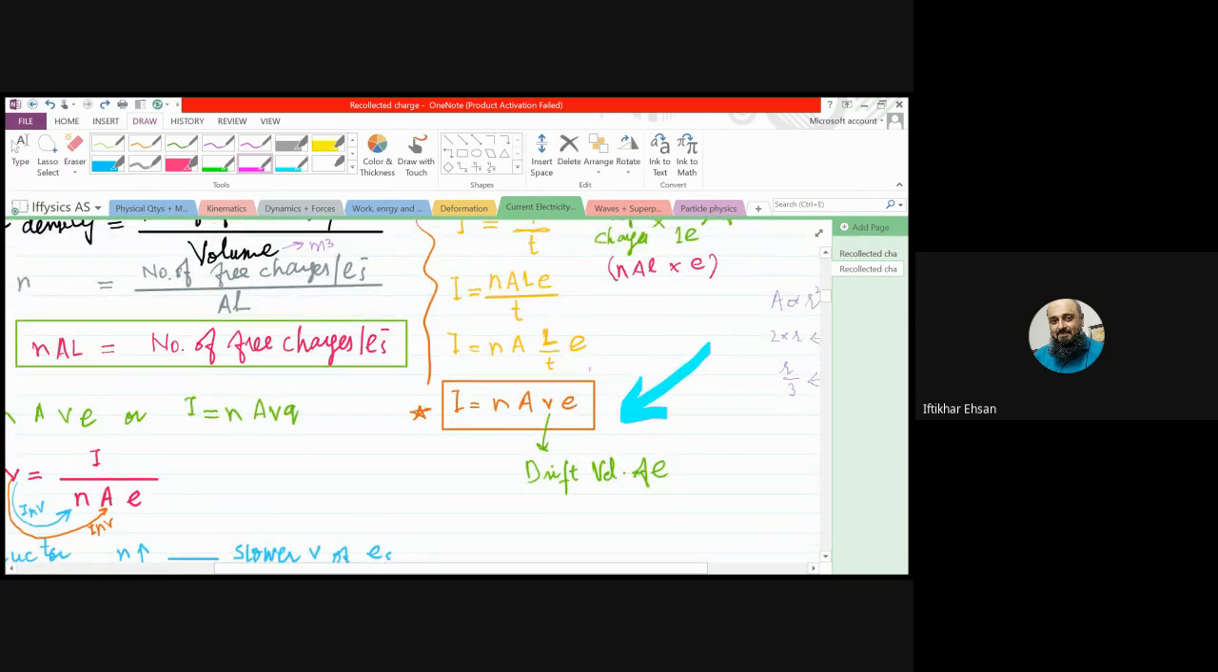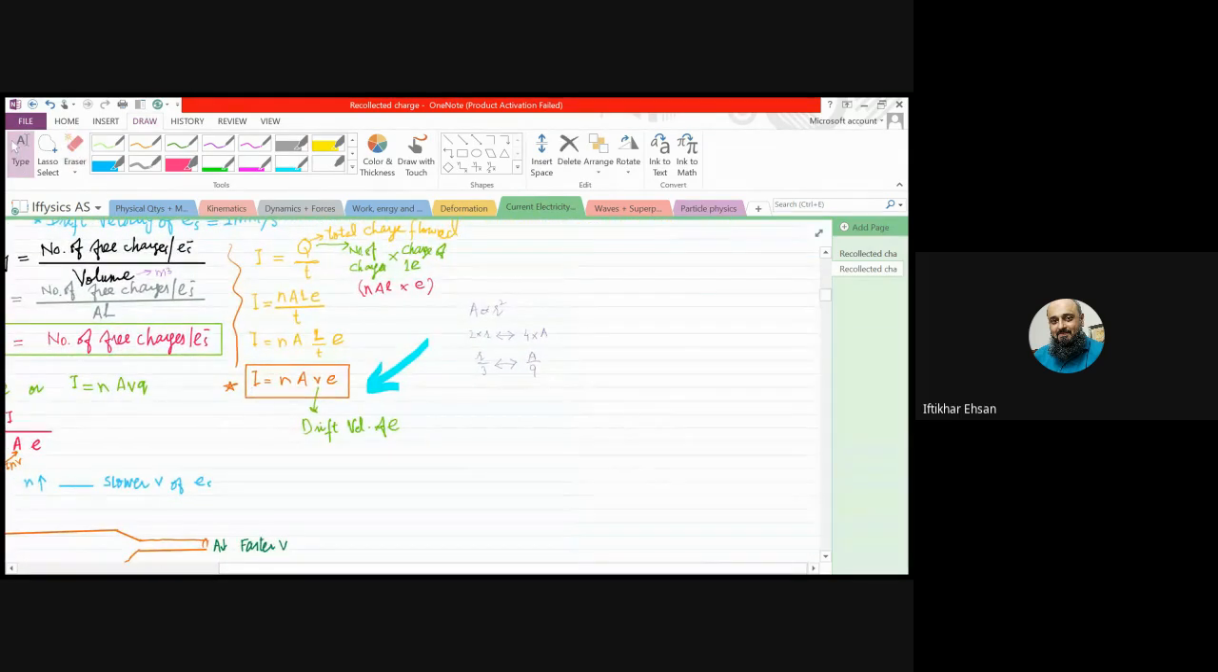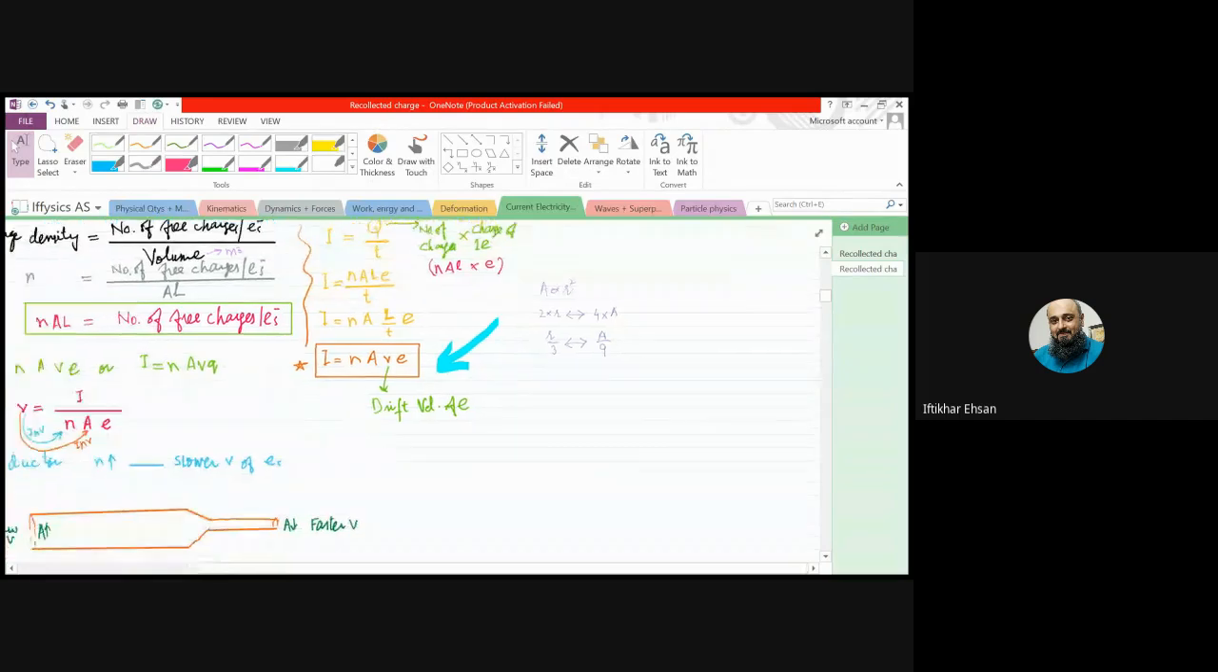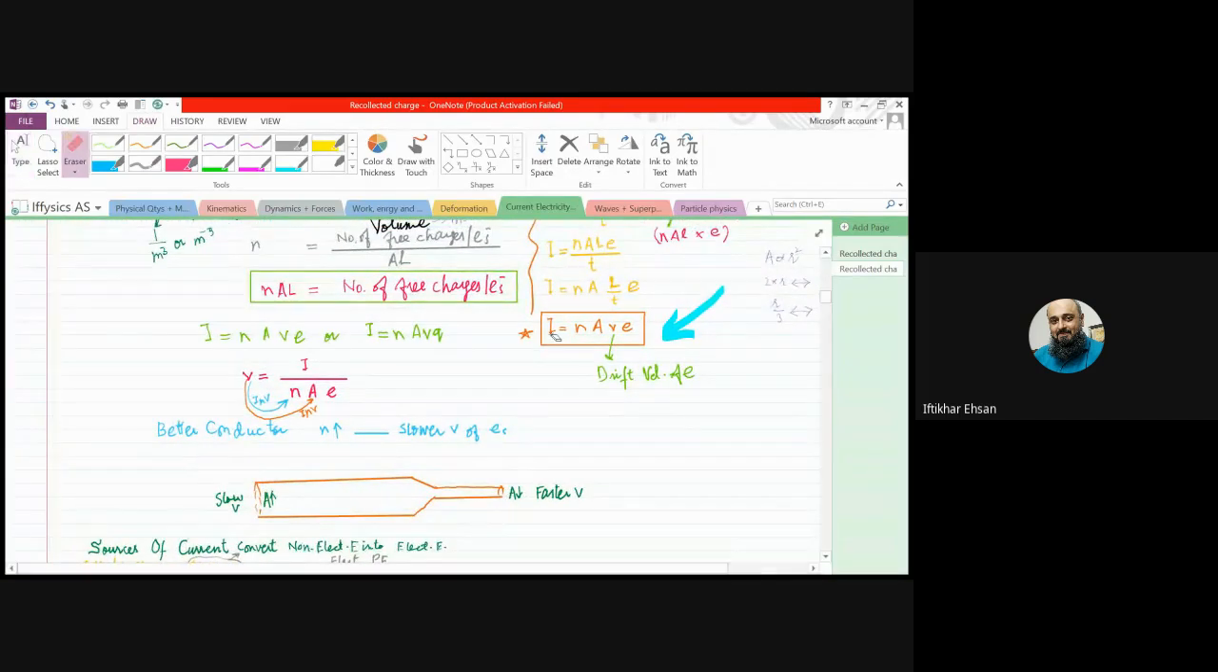So this is the most important formula of electric current we do in A level. It has many questions related to that. Now, what is so special about that? In this formula, I is equal to nAvE. v is the drift velocity.